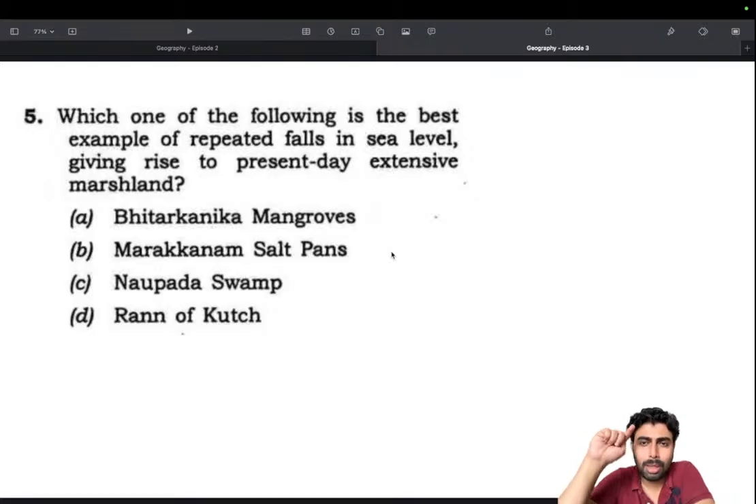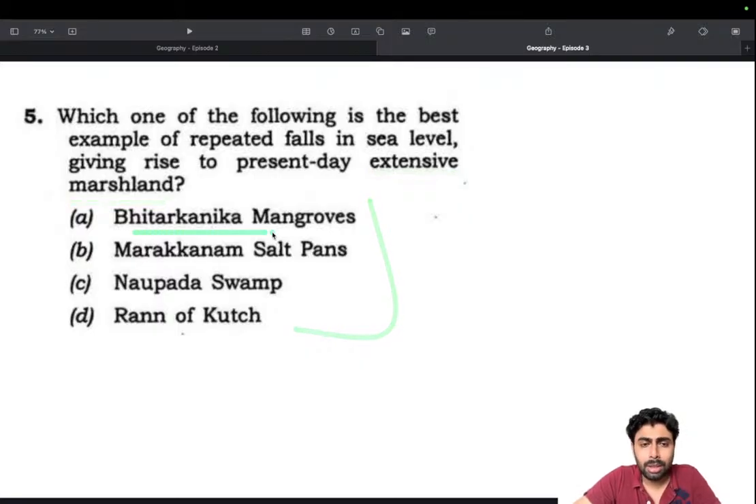So two things we could understand: that it's presently an extensive marshland. Extensive meaning it's a very large area. One. And repeated falls in sea level give rise to it, meaning that it was adjacent to the coast. So that's another thing. It was a coastal region or adjacent to the coast, and it's presently an extensive marshland. So we have to analyze which among the following satisfy those criteria.